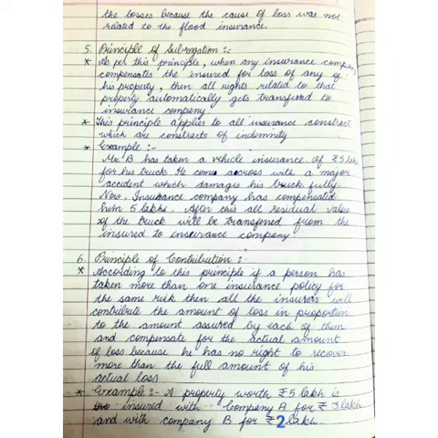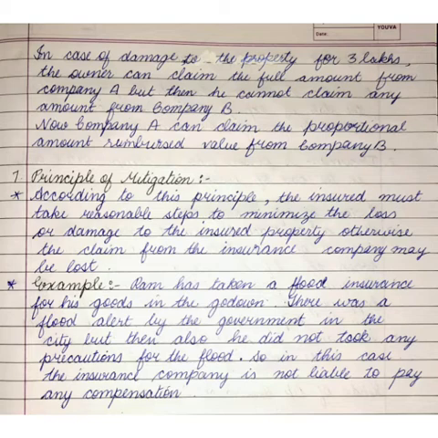Understanding this with the help of an example. Property worth rupees 5 lakh is insured with company A for rupees 3 lakh and with company B for rupees 2 lakh. Now in case of damage to the property for rupees 3 lakh, the owner can claim the full amount from company A, but he cannot claim any amount from company B in this particular case. Company A can then claim the proportionate amount it reimbursed from company B.